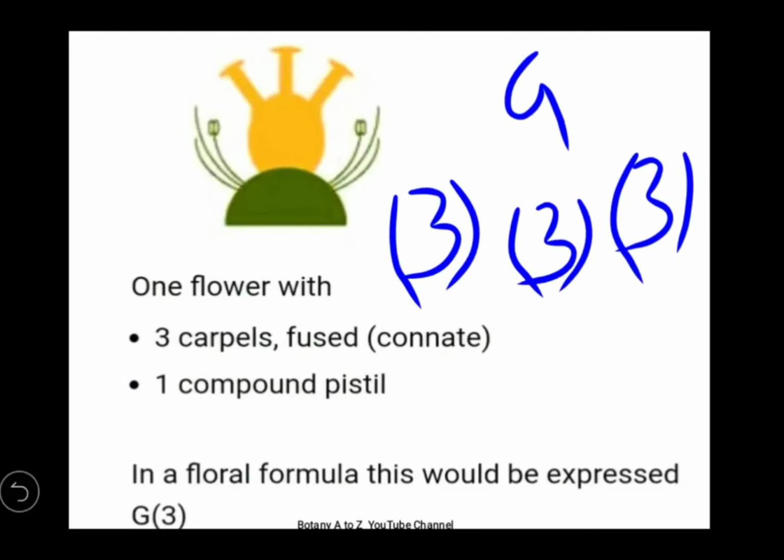So this is one compound pistil. This is one compound pistil comprising of 3 carpels. This is another compound pistil of 3 carpels. This is another compound pistil of 3 carpels. And this all together makes the gynoecium. So you can use: gynoecium comprises of 9 carpels fused in 3 sets, each set comprising of 3 carpels. Or you can say gynoecium comprises of 3 compound pistils where each pistil is made of 3 fused carpels.